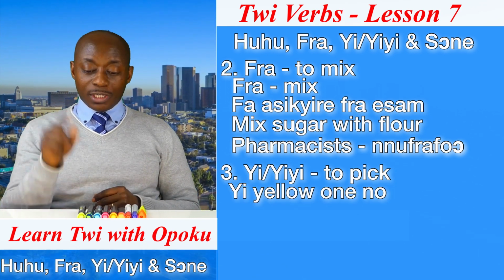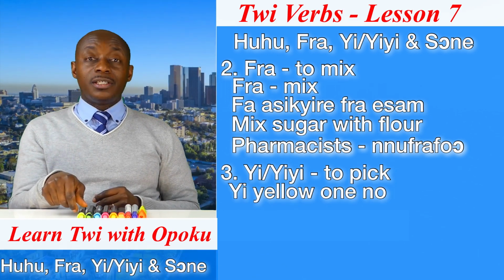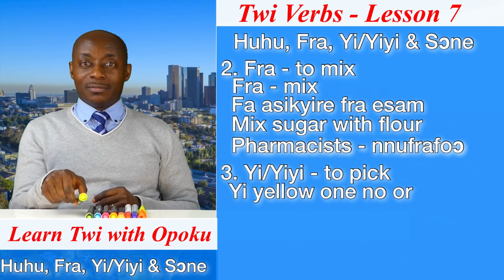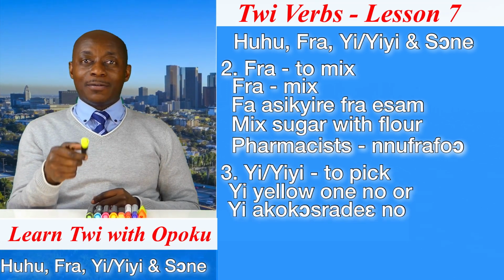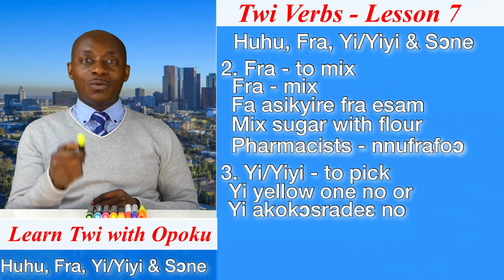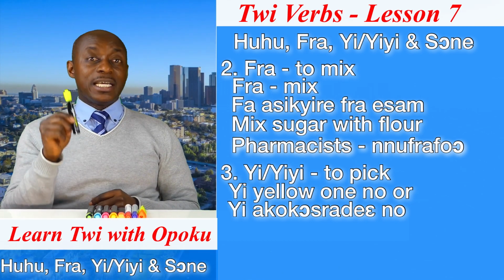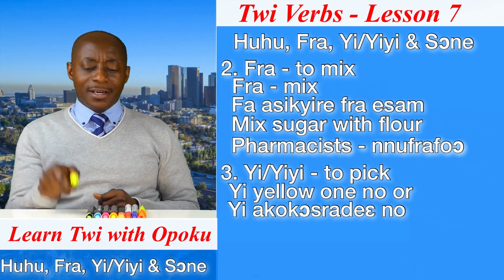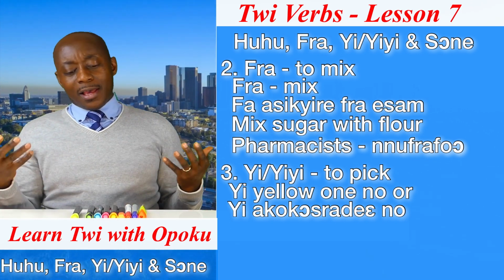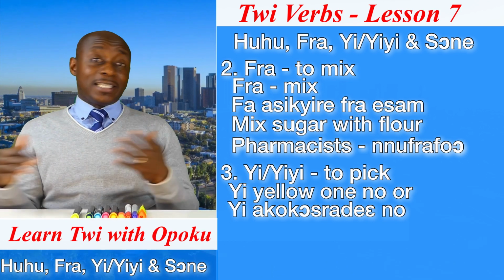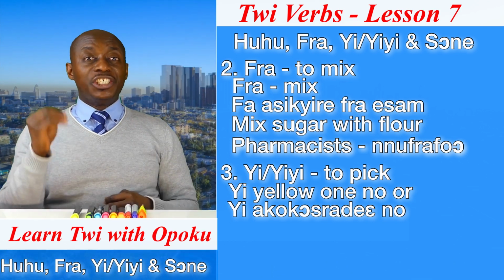So, if I want you to pick one item, then I will say yi. Yellow one. No? And I say yi. Akoko sradie no. Akoko sradie is what? Yellow. So pick the yellow one. I will say yi. However, if I want you to pick so many items, then I will say yiyi.